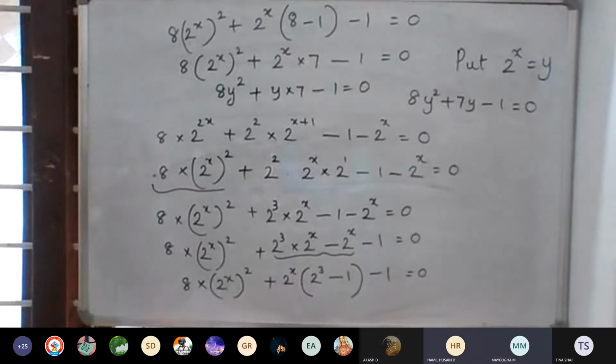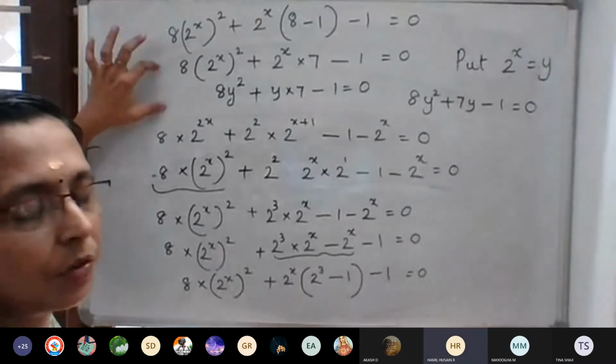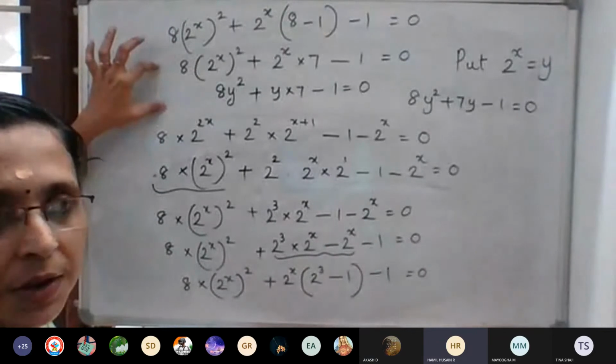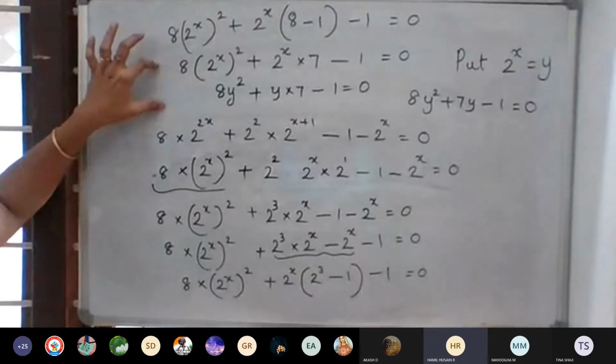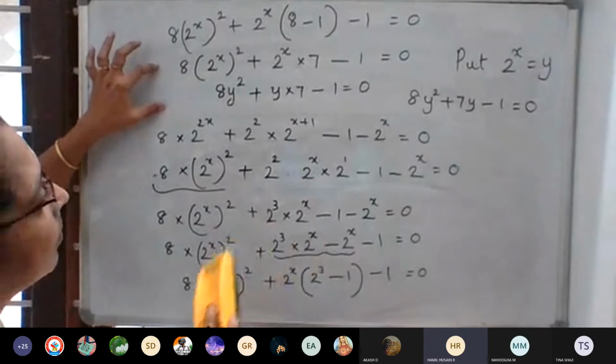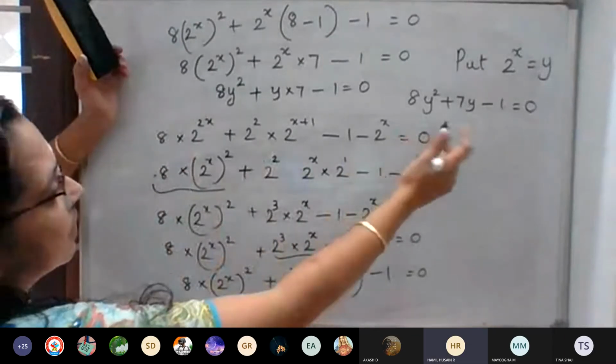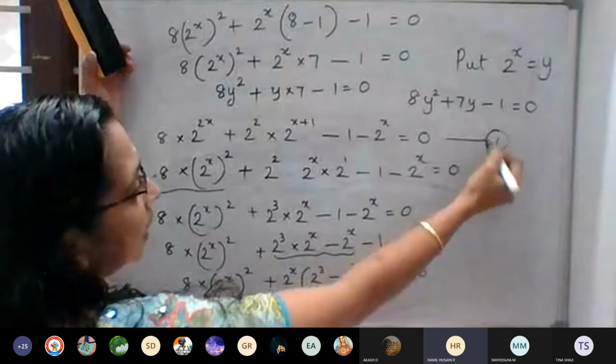So up to this you wrote, no? But don't write this 8. Up to 8 don't change it into 2 cubed. Up to that: (2^x)^2 plus 2 cubed into 2^x minus 1, which is equal to 0.